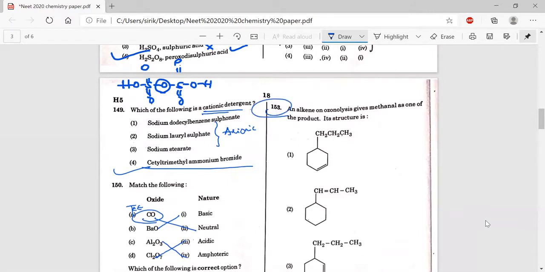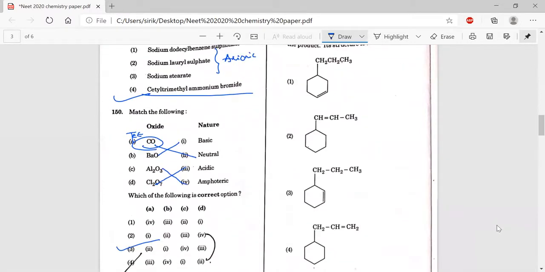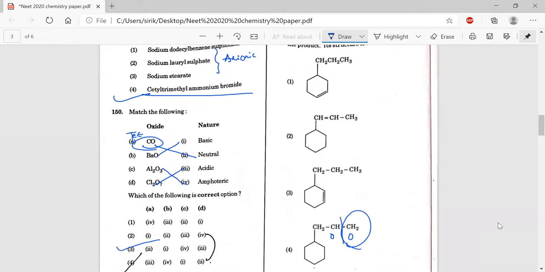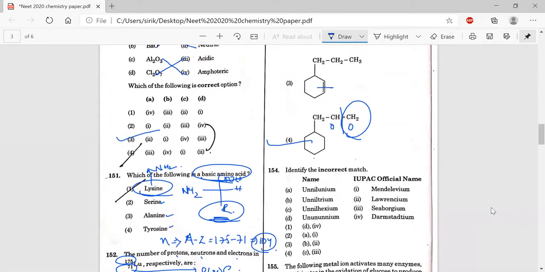An alkene on ozonolysis gives methanal as one of the products. Its structure is simple: just break the bond and add oxygen, in which case you get methanal, which is also known as formaldehyde, option 4. And in all the cases it's the same. Check it, just break the bond and add oxygen.